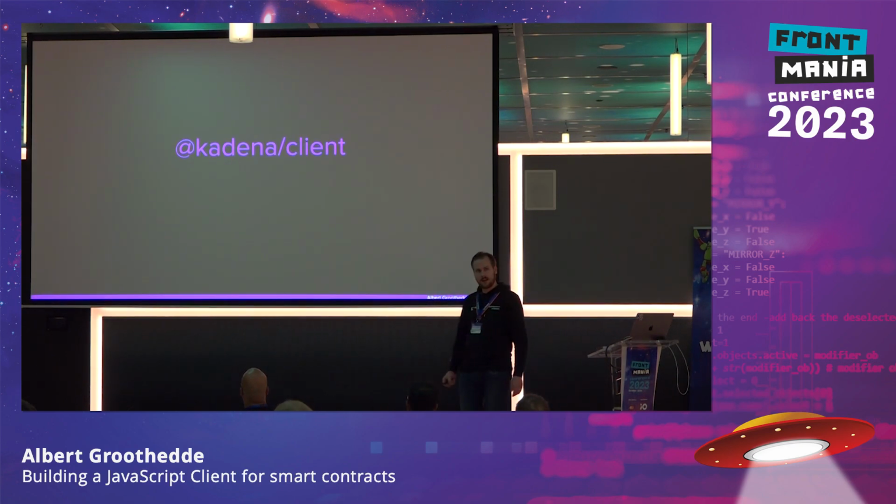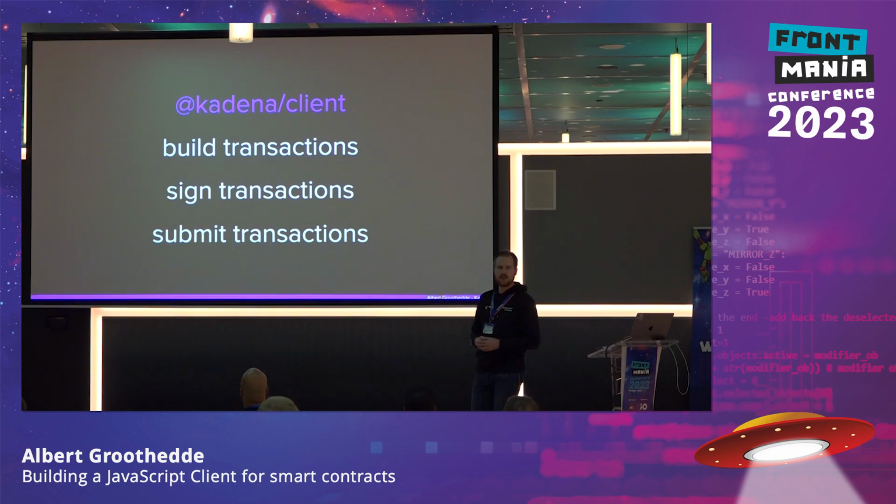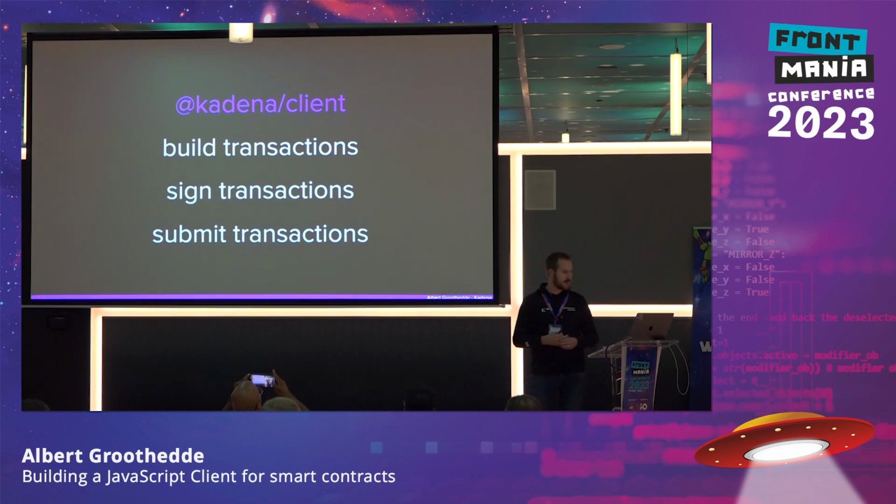So the Kadena Client is a client that can interface with the blockchain in a type-safe manner. And what it does is it allows you to build transactions, sign transactions, and submit those transactions. So it's actually three parts that work together. And the generation is, of course, done via a CLI and a library that we use for that as well.